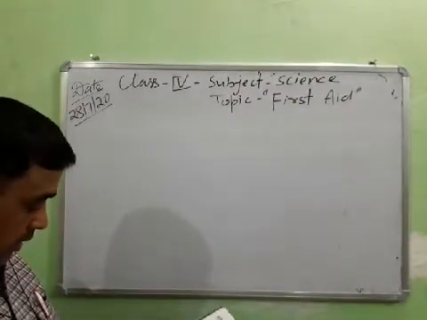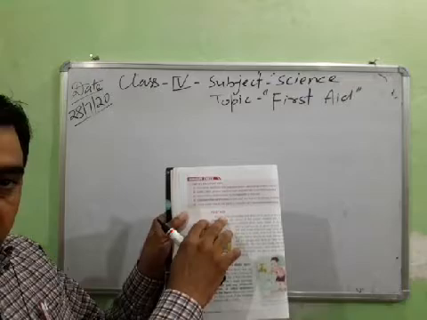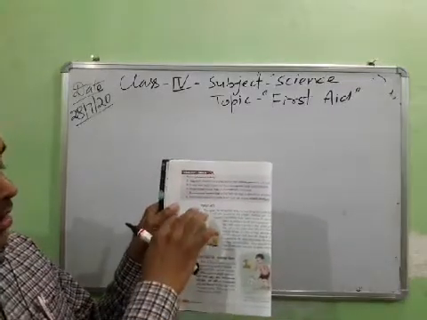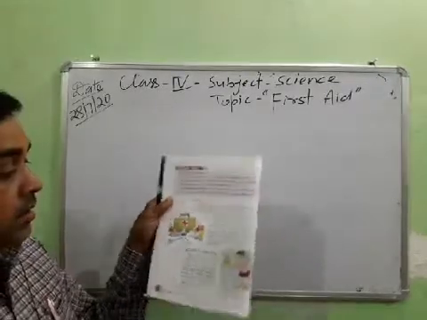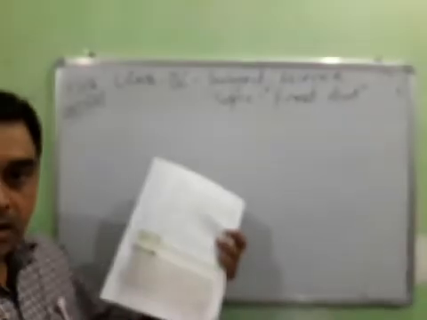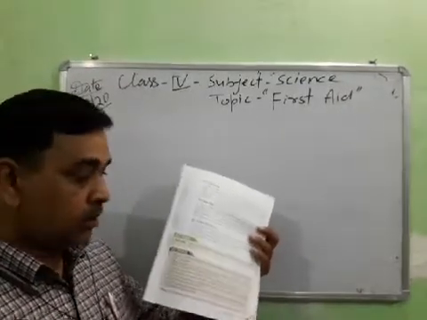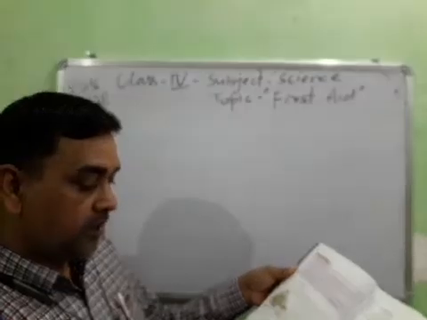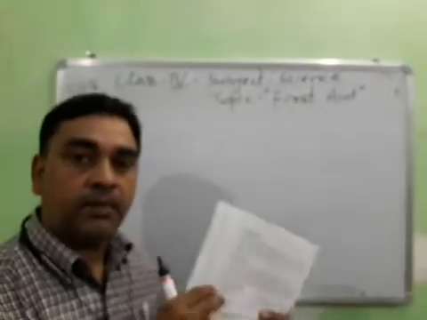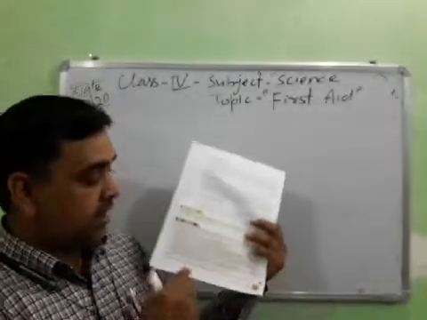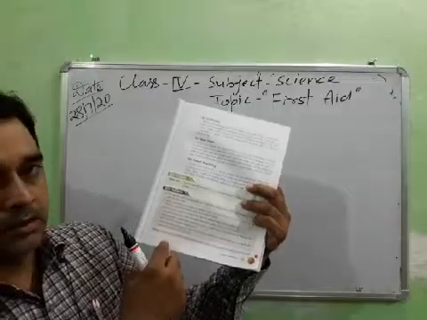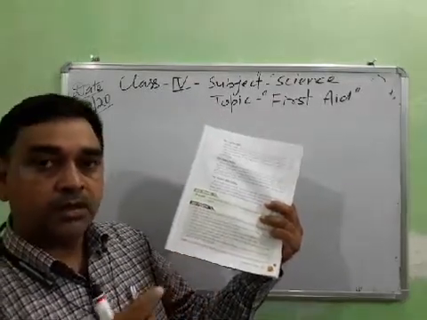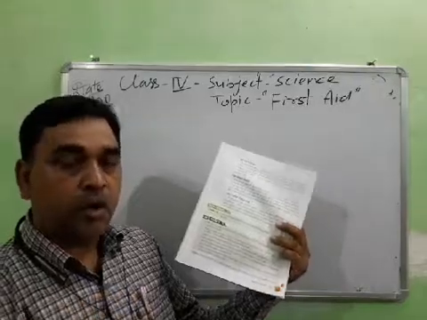So on page number 32 there is a concept check. I have already explained this, and this time I am going to complete this topic first. It is very small, so you should read it at home properly. Very easy. And before starting the exercise, you should write down the key points in your fair copy or notebook.